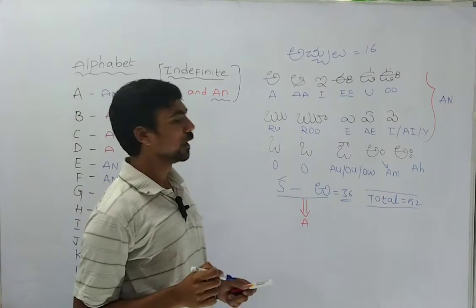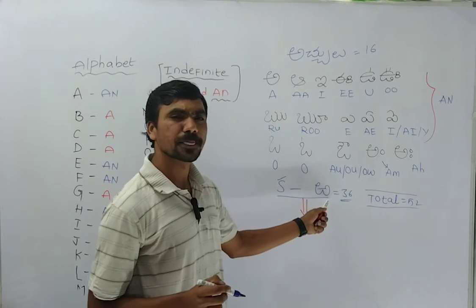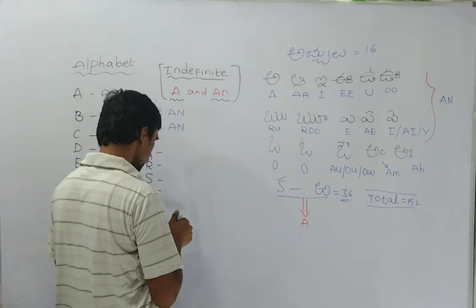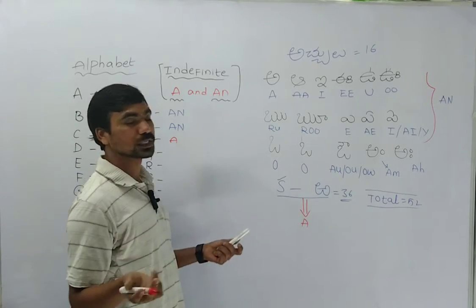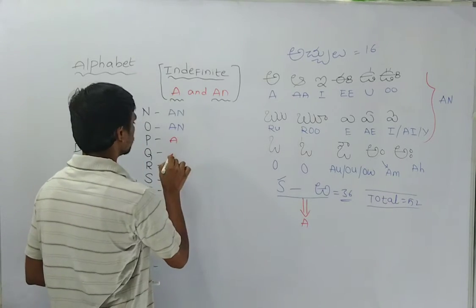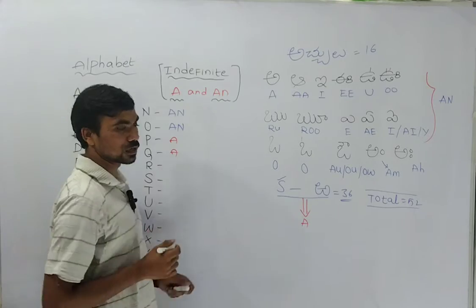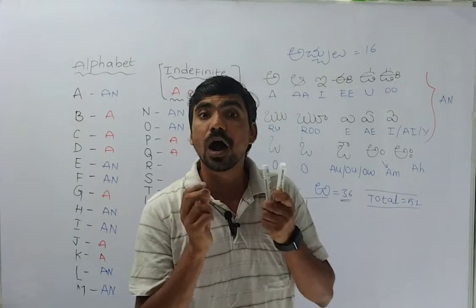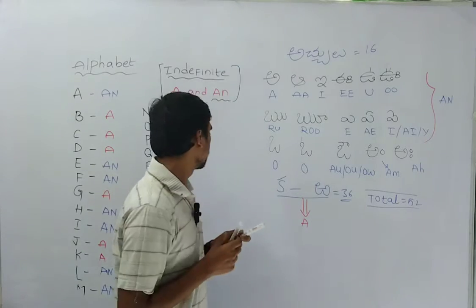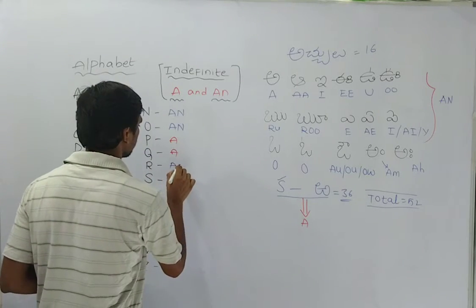Then p is the sound from here to there, you can write simply a. Okay, so a, p. Then q also comes from here to there, so simply a. R, not yar, don't say yar. R sound should be r, so an.